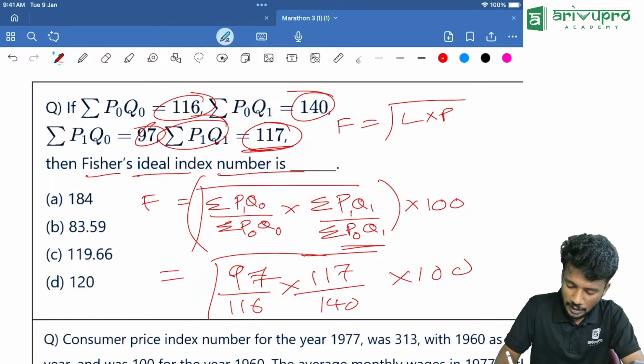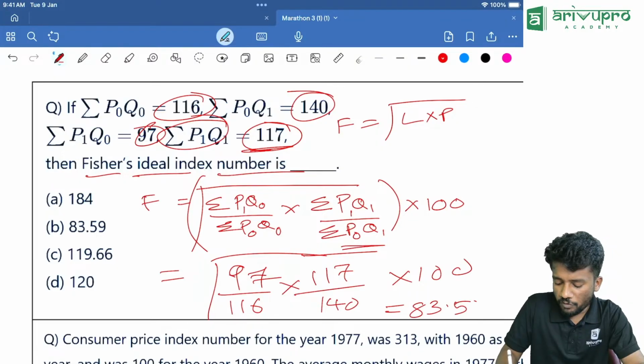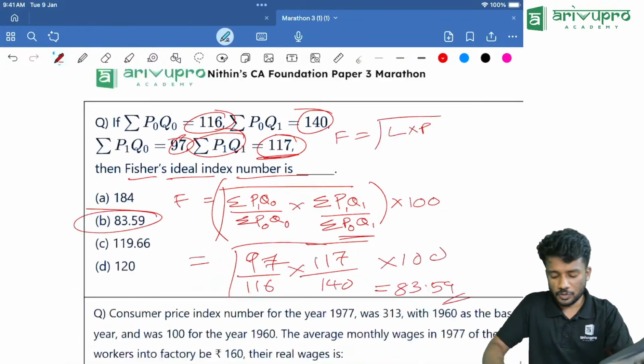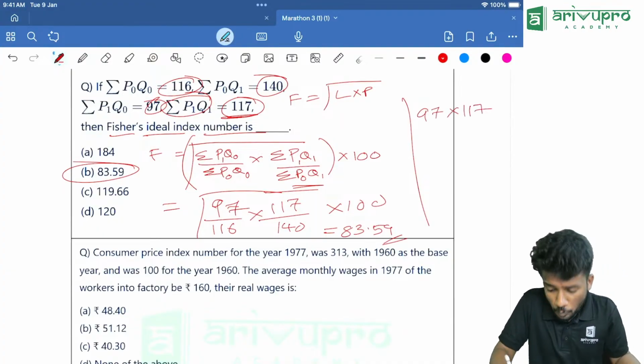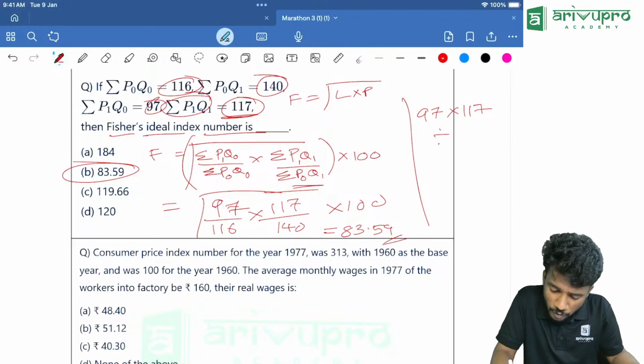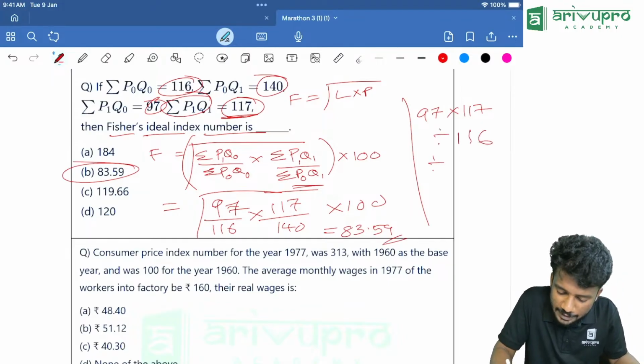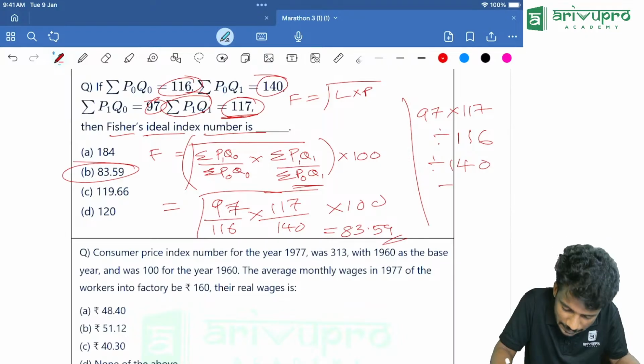How much are you getting? 83.59 is your answer. So how did you do it on the calculator? First type 97 multiplied by 117, that is the numerator, divided by how much? Divided by 116, then again divide by 140, then click equal to.